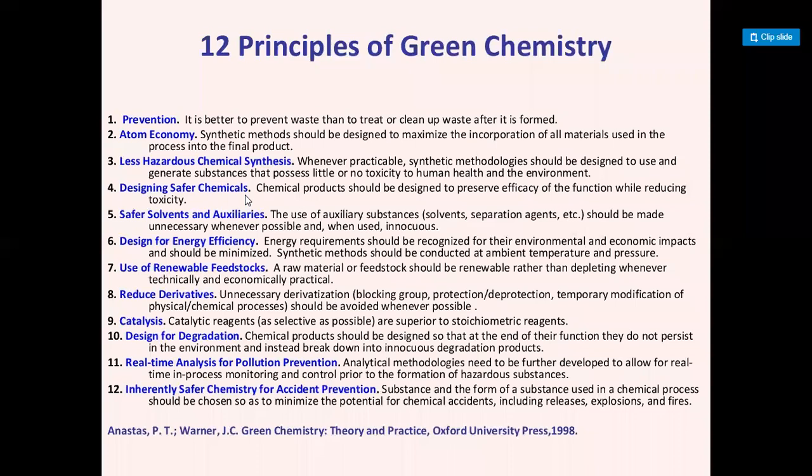The examples are benzene, and chlorinated solvents like chloroform, carbon tetrachloride, and dichloromethane. These chlorinated and aromatic hydrocarbons are toxic in nature because they are carcinogenic. They will cause cancer in the human body. That's what we have to avoid using.